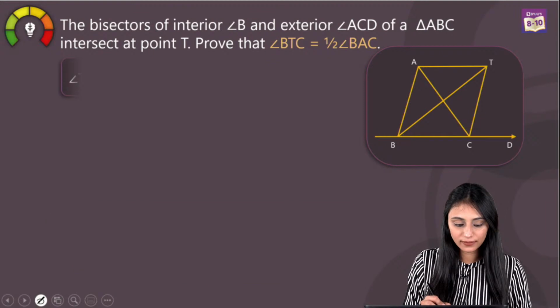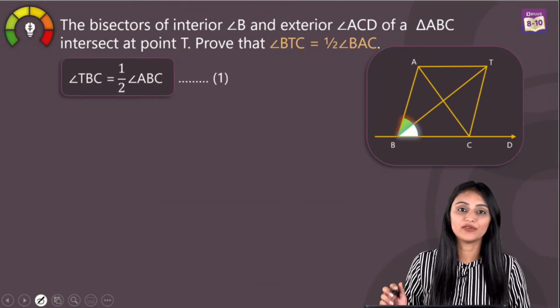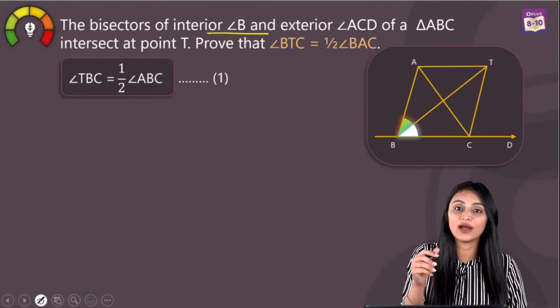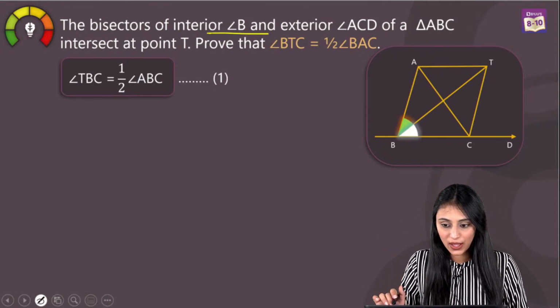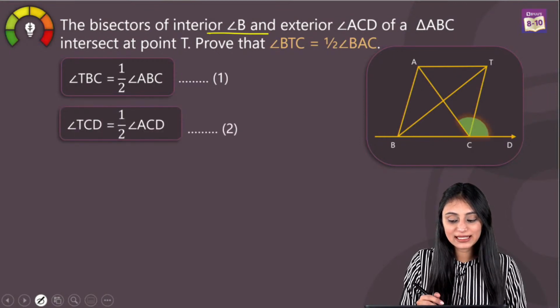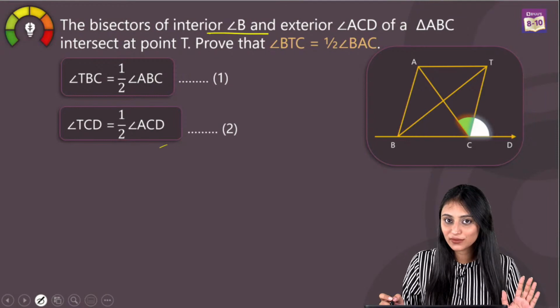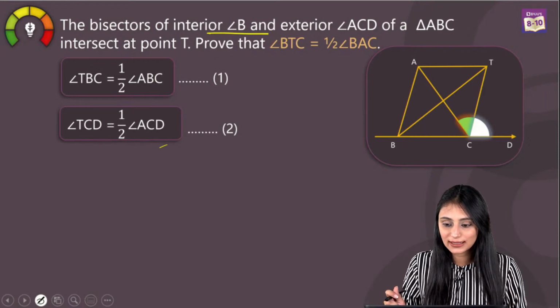So I can say one thing, that this angle TBC will be half of ABC. Why? Because the bisector of angle B was given. And also I can say that this angle TCD will be half of angle ACD. Again, the bisector was given in the question, right?